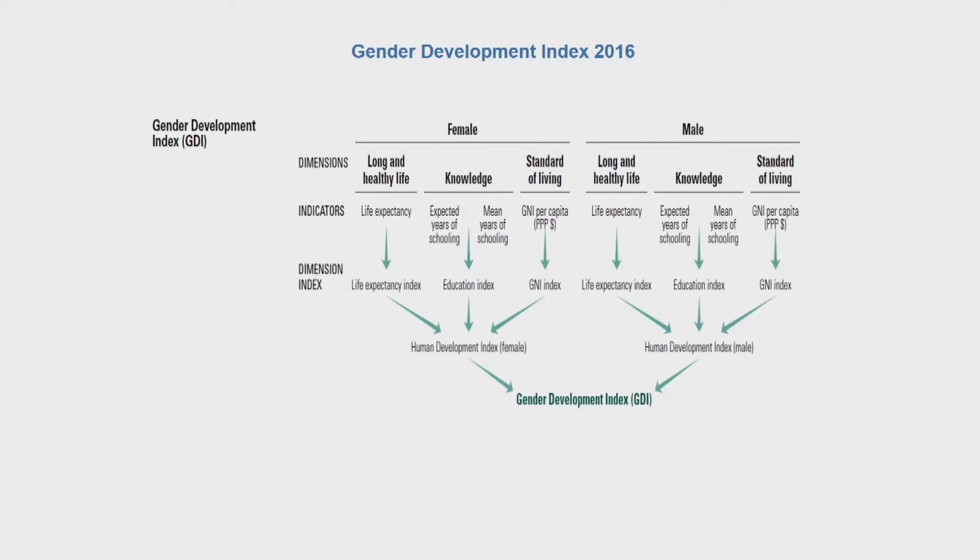It measures the gender gaps in human development achievements by accounting for disparities between women and men in three basic dimensions of human development, the same as that of the HDI: health, knowledge and living standards. And in the report of 2016, the UNDP's endeavor was to use the most recent, reliable and internally consistent data.